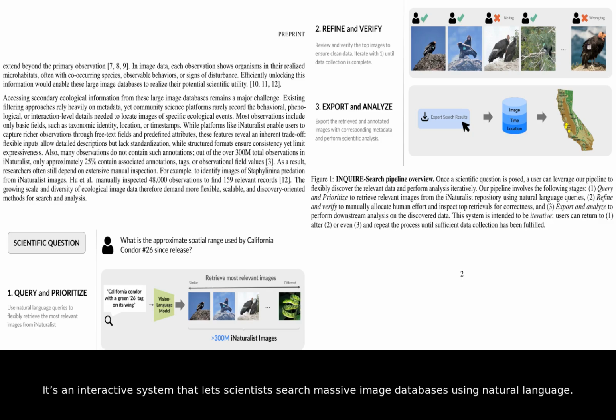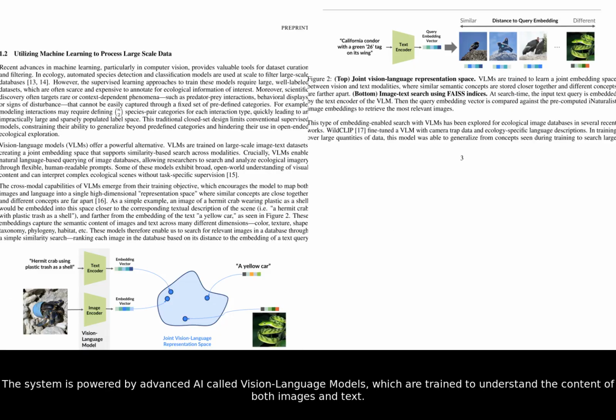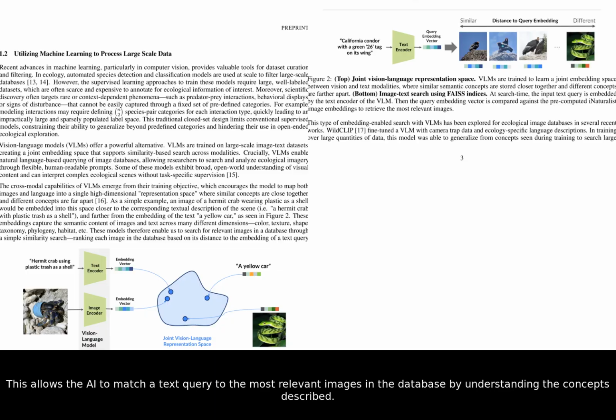It's an interactive system that lets scientists search massive image databases using natural language. For example, a scientist could simply type "California condor with a green 26 tag on its wing" to find specific, tagged individuals. The system is powered by advanced AI called vision language models, which are trained to understand the content of both images and text. This allows the AI to match a text query to the most relevant images in the database by understanding the